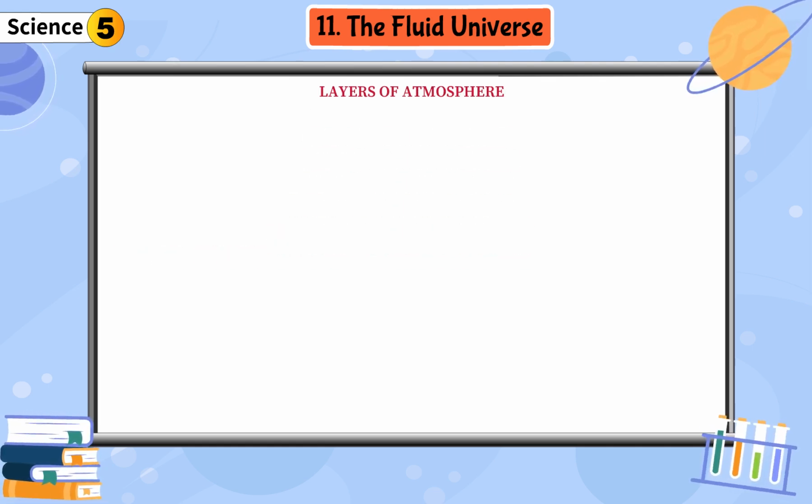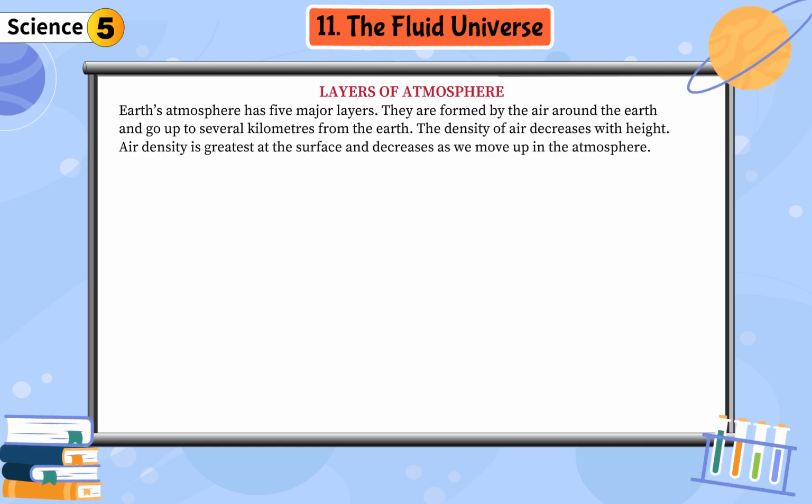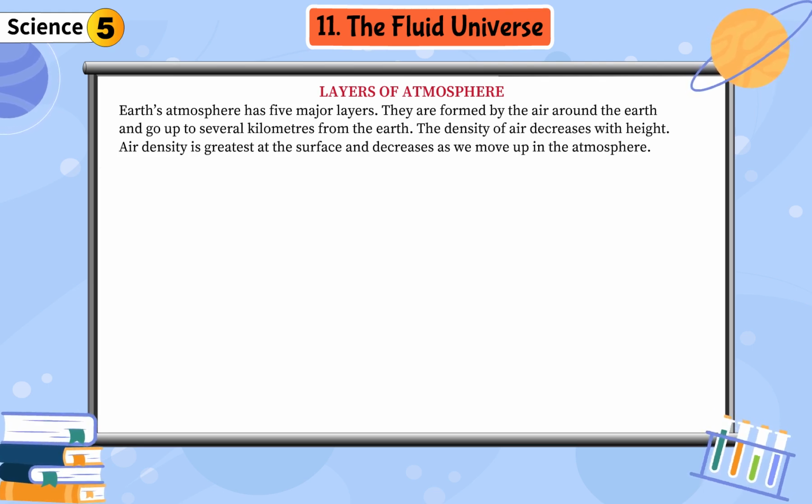Layers of atmosphere. Earth's atmosphere has 5 major layers. They are formed by the air around the Earth and go up to several kilometers from the Earth. The density of air decreases with height. Air density is greatest at the surface and decreases as we move up in the atmosphere. The atmosphere is divided into 5 layers.